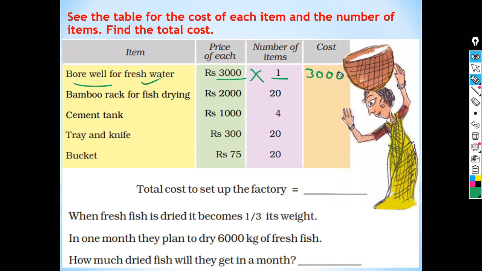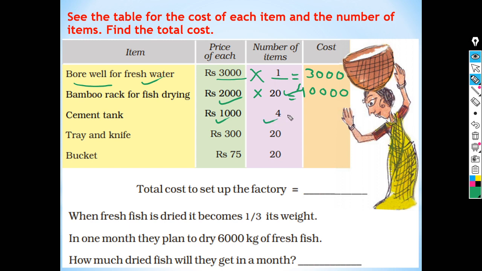Okay. Bamboo rack for fish drying. So the price of each bamboo rack is rupees 2,000 and number of items is 20. So 2,000 multiplied by 20, that is 40,000. Now cement tank, cost of one cement tank is rupees 1,000 and number of items 4.